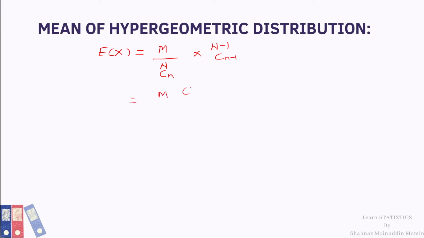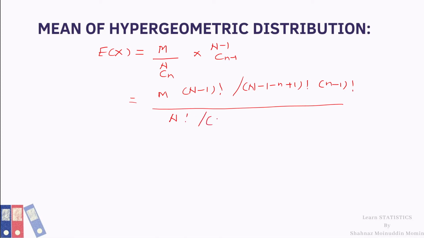We get (N minus 1) factorial divided by (N minus 1 minus n plus 1) factorial into (n minus 1) factorial, divided by N factorial upon (N minus n) factorial into n factorial, which is equal to this (N minus 1) factorial and this (N minus 1) factorial get cancelled, since plus 1 minus 1 get cancelled.